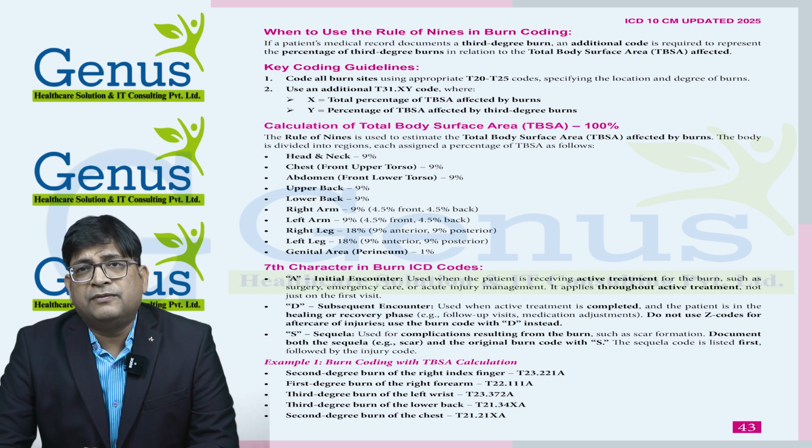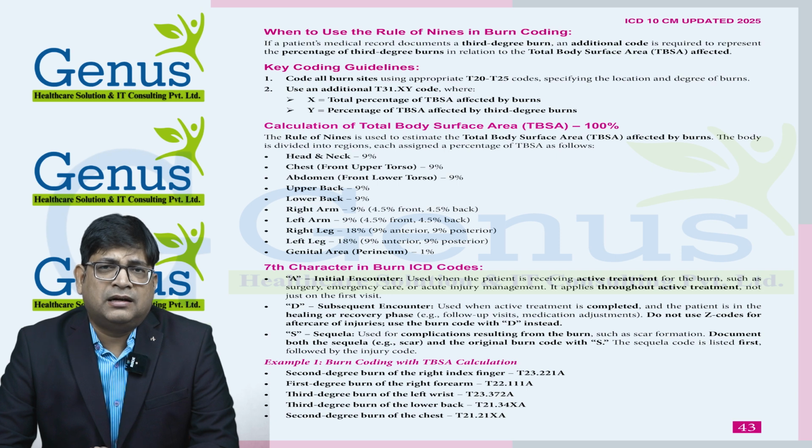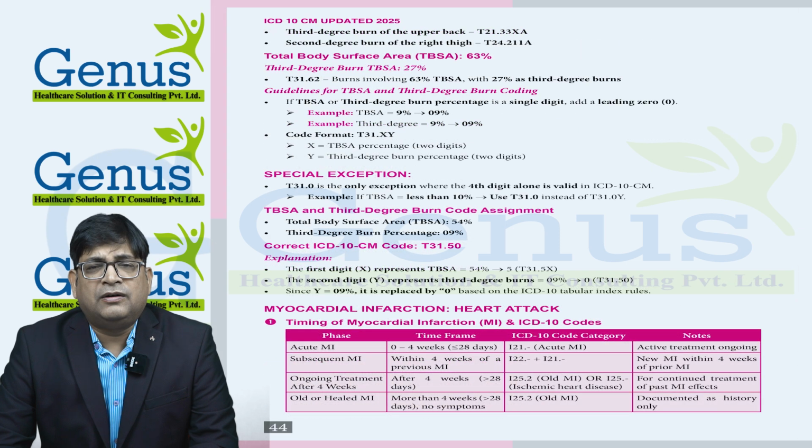Now, how to use T31.XY? X is TBSA. So we always need to write the TBSA as 2 digits. Suppose TBSA is 63. So we will take 6 from 63. And 3rd degree burn is 9%. So first we make 9 of 3rd degree burn into 09, 2 digits. So our TBSA is 63 and 3rd degree burn is 09. So we will take 6 from 63 and 0 from 09. So the code will be T31.60.